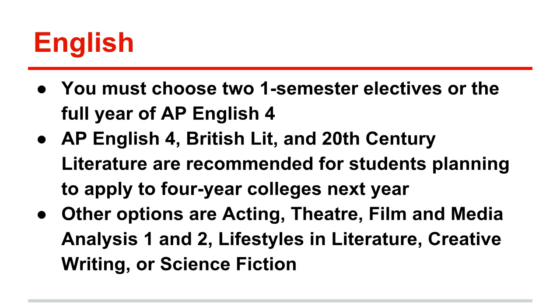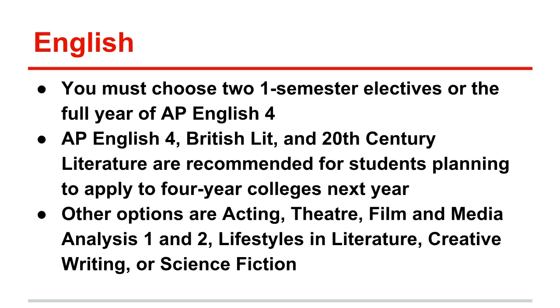Let's begin with English. You must choose either two one semester electives or a full year of AP English 4. AP English 4, British Lit, and 20th Century Literature are recommended for students planning to apply to 4-year colleges next year. Other semester-long options are Acting, Theater, Film and Media Analysis 1 and 2, Lifestyles and Literature, Creative Writing, or Science Fiction. If you want to know more information about any of these courses, you can go to our Course Finder website